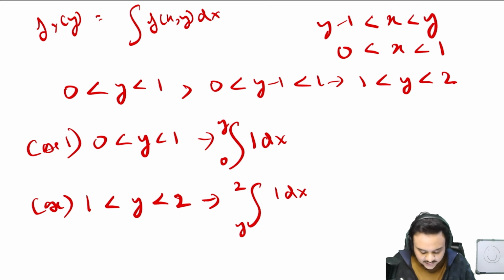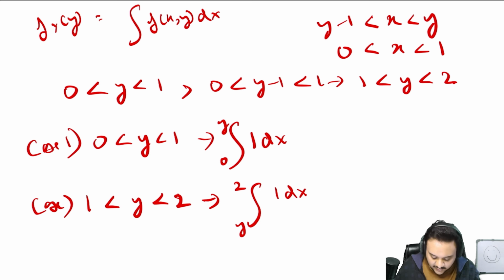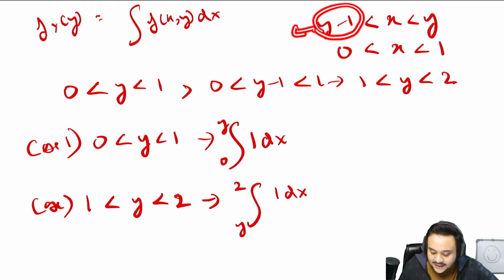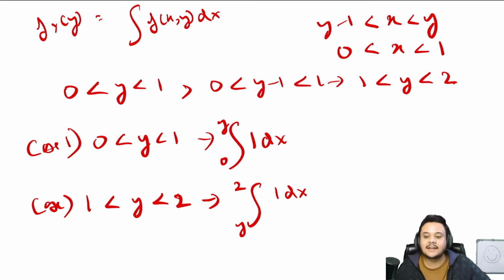Alright, so now let's try and understand why we took 0 to y. Look at these two intervals. You will say that x is greater than y minus 1, but x is also greater than 0. If y minus 1 is greater than 0, okay, because y minus 1 can never be 0, that is something we have already established.